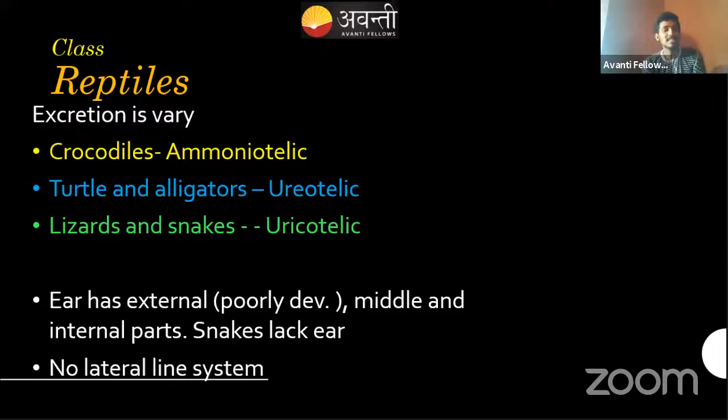Okay, yeah. Next, tortoise will come. The tortoise will normally be ureotelic only. Tortoise will be ureotelic. Okay.